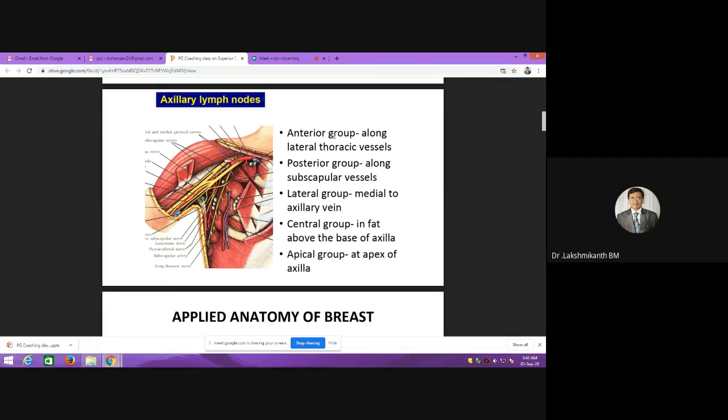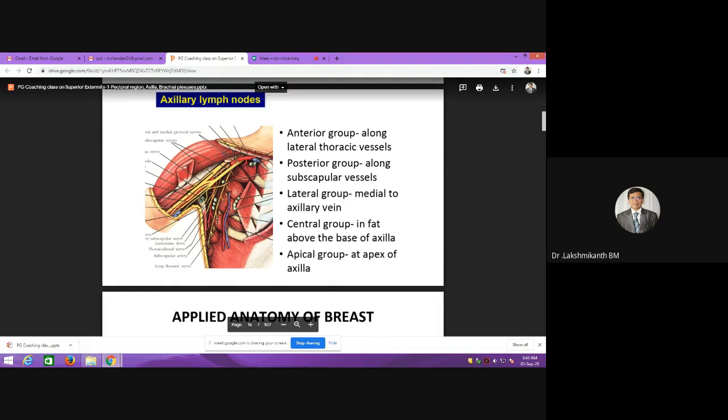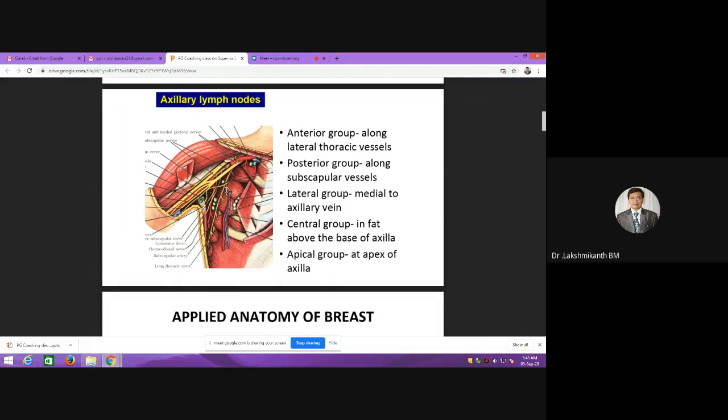Pectoral. Yeah, good. It will be all the time lying with lateral thoracic vessels, especially the vein. The anterior group will be lying with anterior lateral thoracic vessels. This is very important for surgeons to know, its relations. Okay, the posterior group all the time will be lying with subscapular vessels. So whenever they want to identify the posterior group, it will be with subscapular vessels.